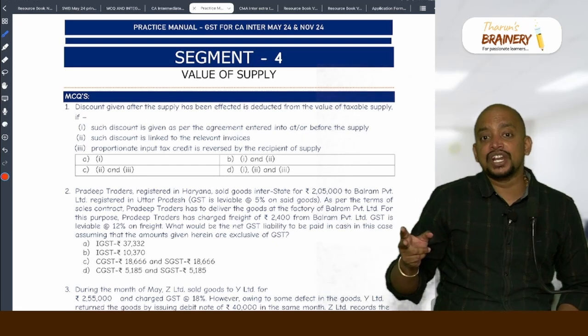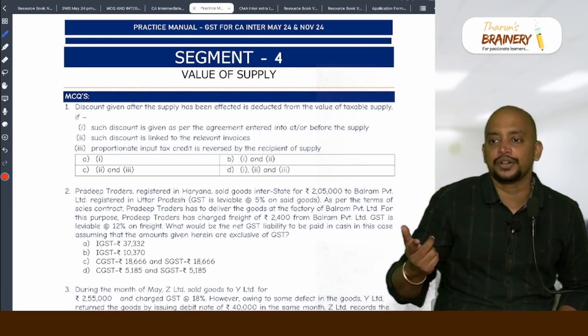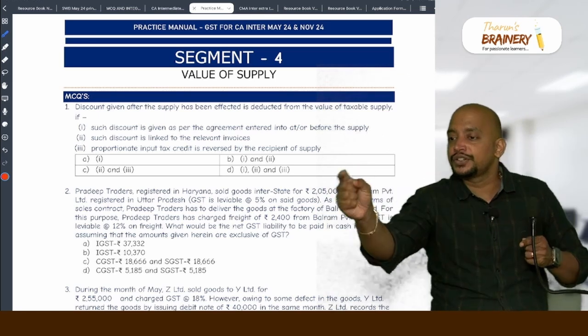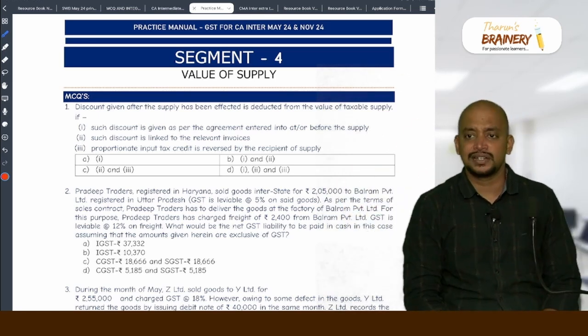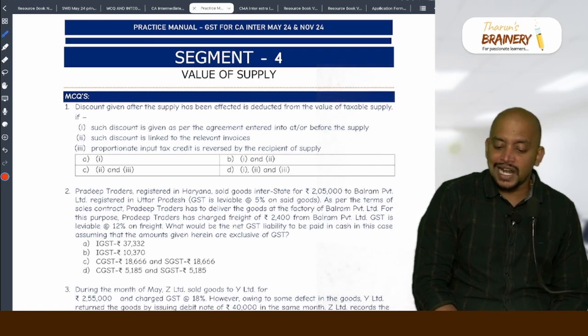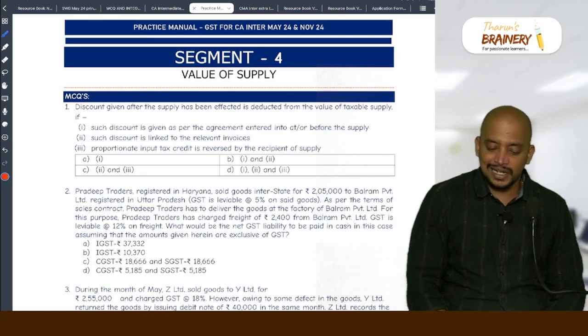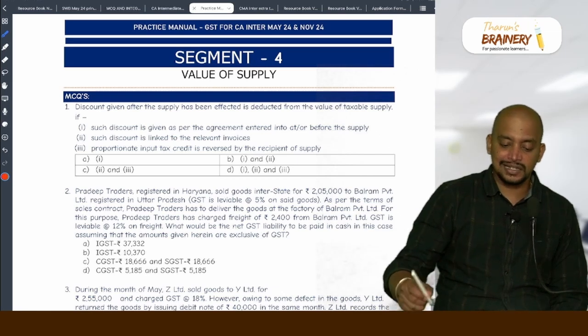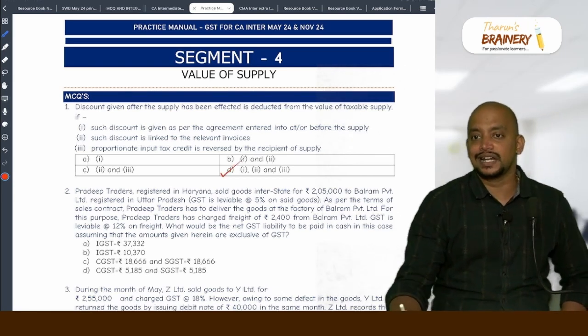And the discount should be linked to relevant invoice. How should it be linked to relevant invoice? By giving one credit note. We give a credit note, and in the credit note we will mention the invoice number for which the credit note is being given. Am I right? And proportionate ITC is reversed by the recipient. So in all these three cases, discount given after supply is allowed as a deduction.